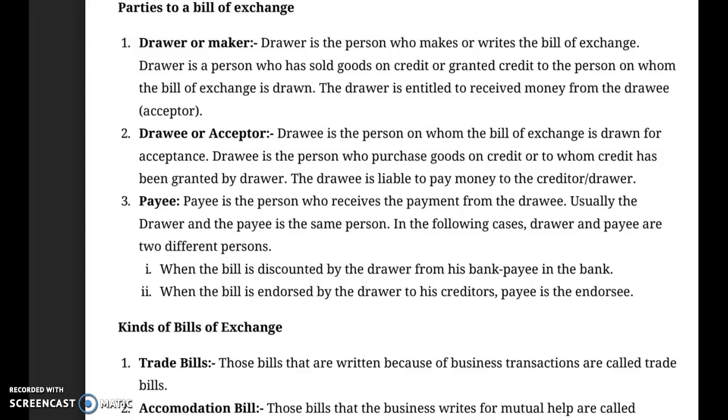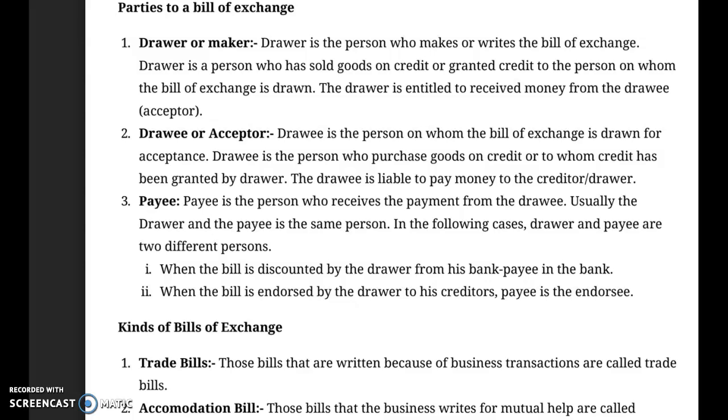Drawer is a person who has sold goods on credit or granted credit to the person on whom the bill of exchange is drawn. The drawer is entitled to receive money from the drawee, that is the acceptor. Dear students, understand, drawer means the person who has to receive the money. And practically, who has to receive the money? The seller or the person who has sold the goods to the other person, that is the buyer.